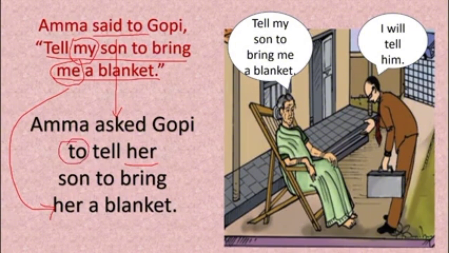Amma said to Gopi, and this "said to" is the reporting verb, and this reporting verb changed into asked. So this is how we change direct speech into indirect speech.